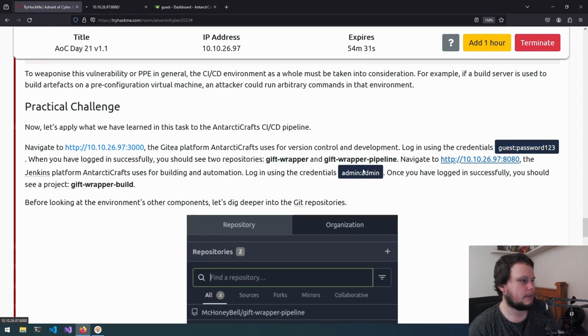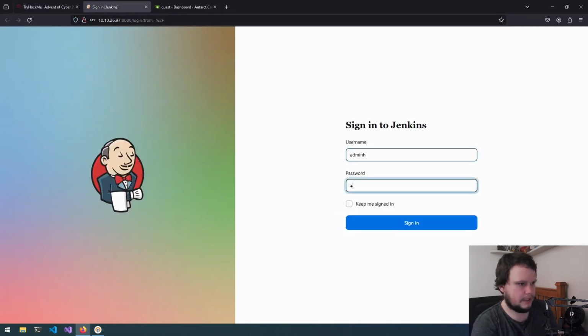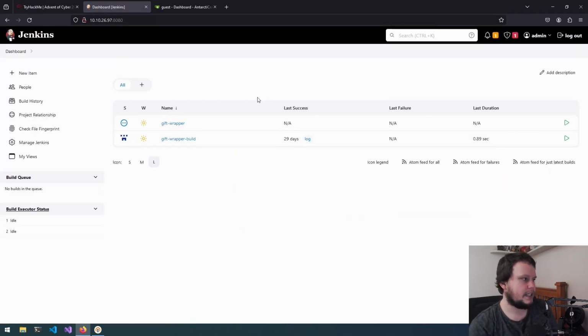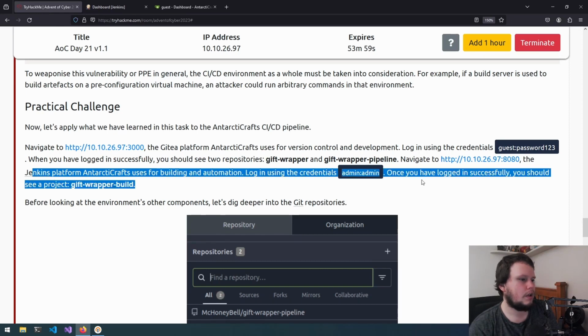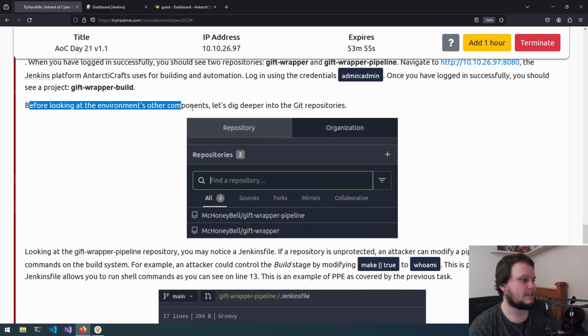So I'll go to this one, the Jenkins platform that is being used, and log in with admin. So we're now signed in here. We have 2 builds, GIF wrapper and then GIF wrapper build. So the Jenkins platform is used for building and automation. Once you're logged in, you should see GIF wrapper build. So before looking at the environment's other components, let's dig into the Git repository.